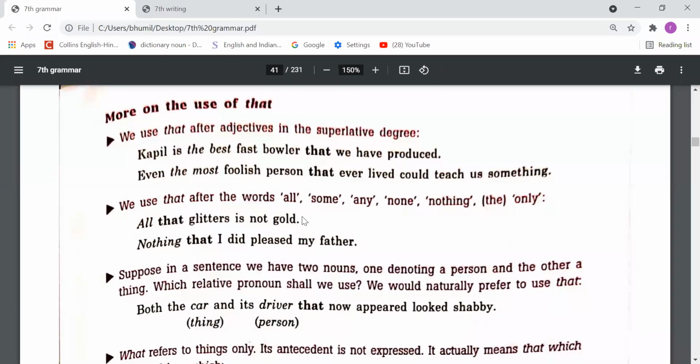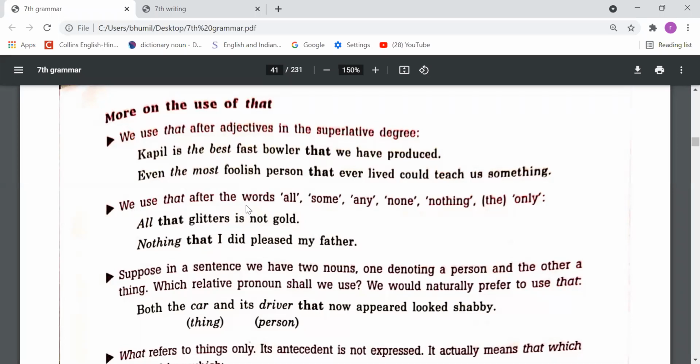Next, more on the use of that. We use that after adjectives in the superlative degree. So whenever we use superlative degrees and need a relative pronoun, we should use that. Like, Kapil is the best fast bowler. We have used the superlative degree here, so we need to use that. Even the most foolish person that ever lived could teach us something. So the most foolish, we are talking about the superlative degree. That's why we have to use that as a relative pronoun.